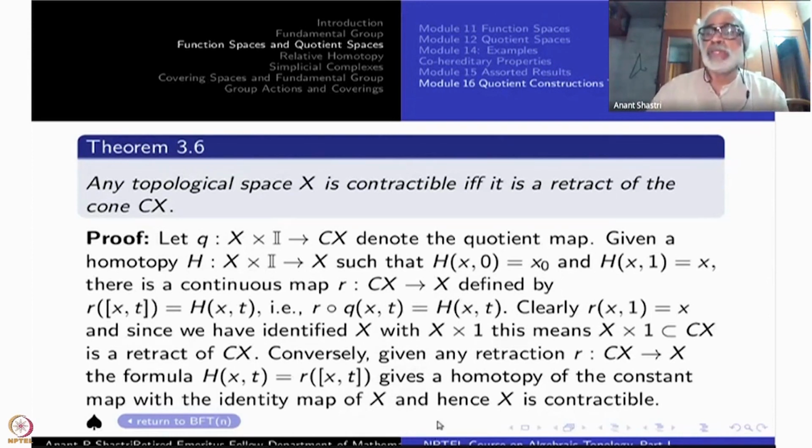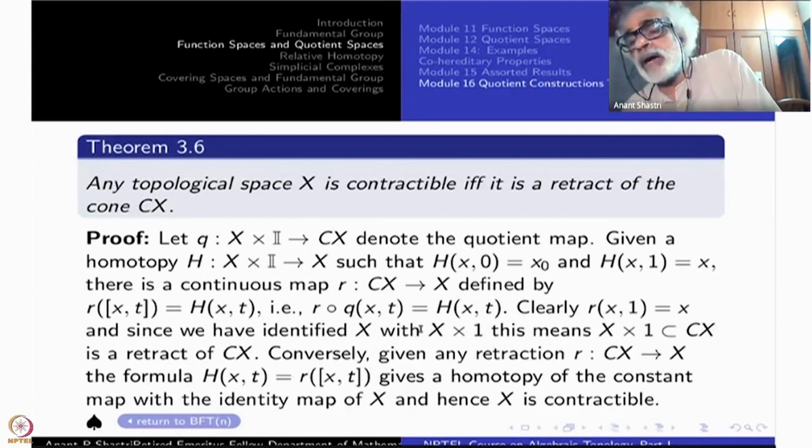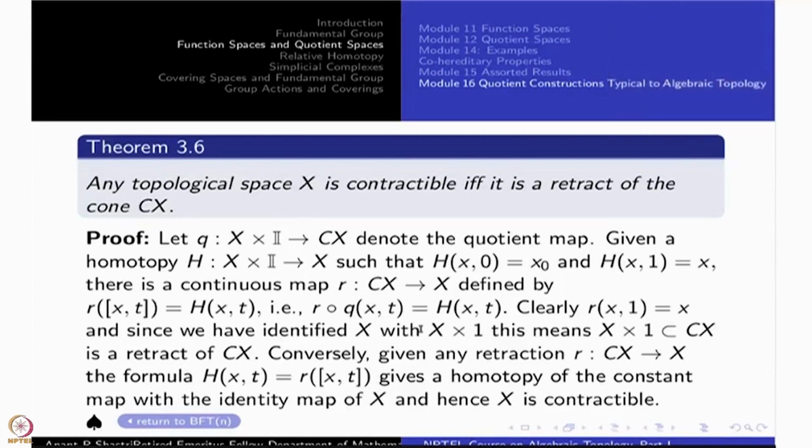This is a tautology here, right? I have just used the fact that Cx is a quotient of x cross I, where all the x cross 0 is identified as a single point. And a homotopy of the identity map to a single point also has this property, therefore everything works fine.